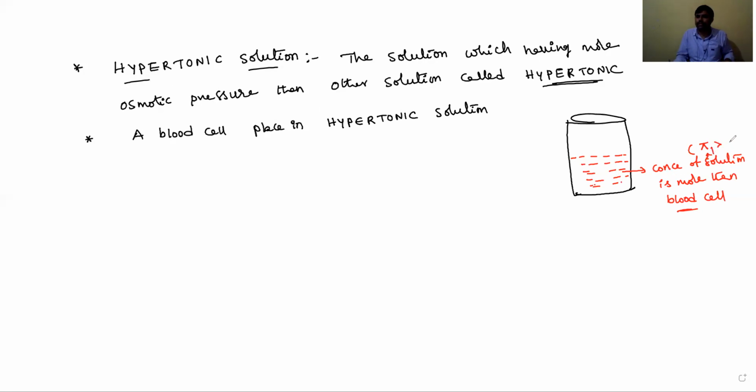Let the solution's osmotic pressure be pi 1 and the blood cell's osmotic pressure be pi 2. Under that condition, we take the blood cell, then what happens, dear students?